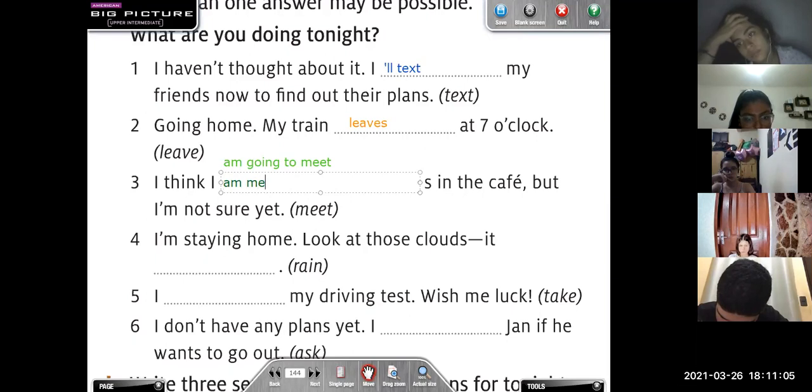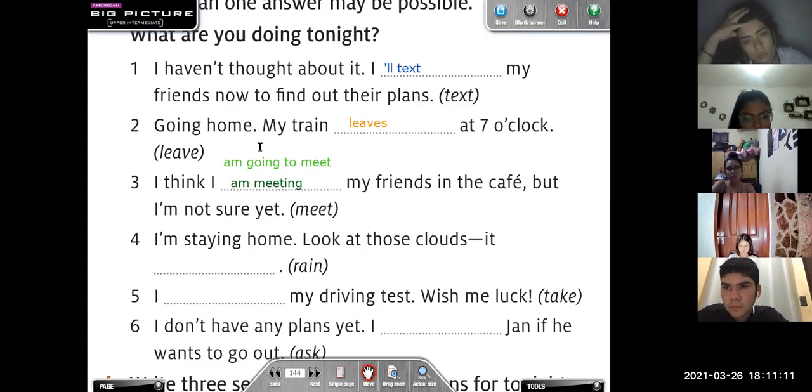I am meeting. Depende de la situación. Si ustedes ya tienen plan y ya está arreglado y saben la hora, el lugar, entonces podrían utilizar el presente continuo, ¿ok?